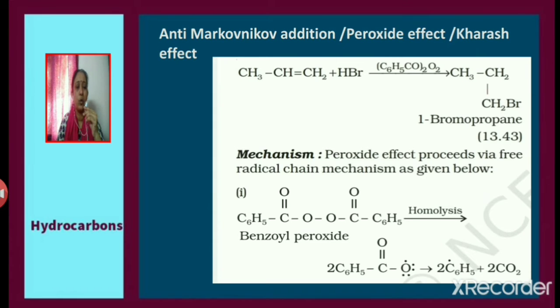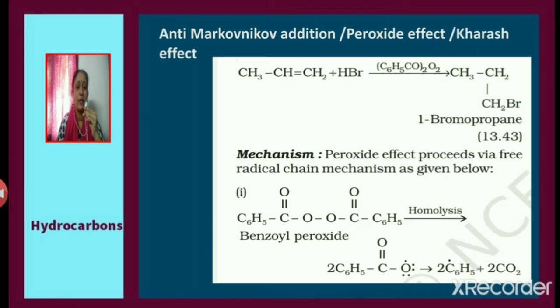be 1-bromopropane. We know that according to Markovnikov's rule, the positive part of the reagent gets attached to the double bonded carbon with more number of hydrogen atoms, or the negative part of the addendum gets attached to the double bonded carbon with a lesser number of hydrogen atoms. So in anti-Markovnikov addition, the negative part of the addendum will be getting attached to the double bonded carbon with a greater number of hydrogen atoms.